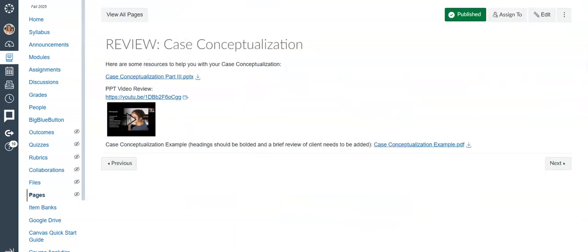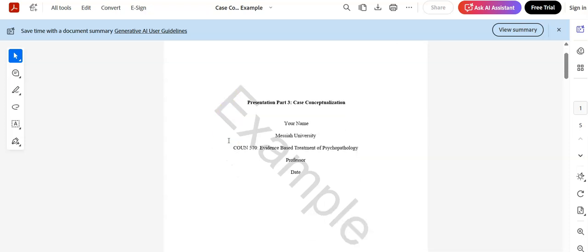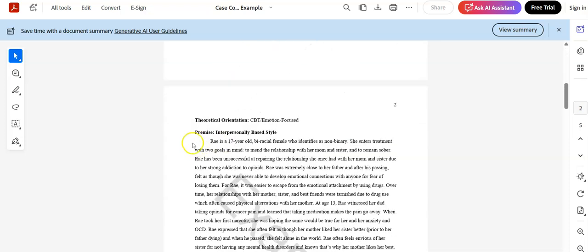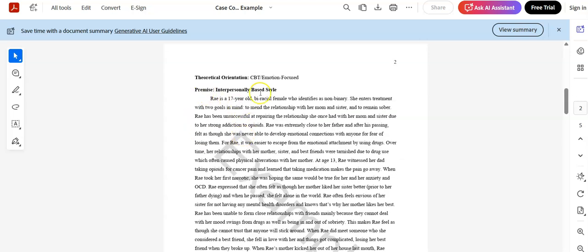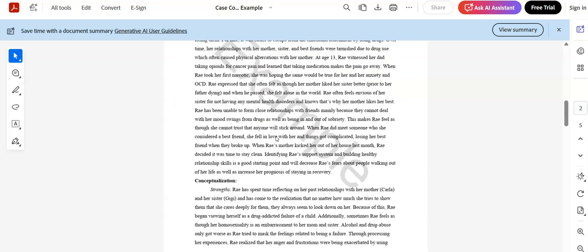Coming back to Dr. McGinnis's posting here, there is a case conceptualization example. I know students usually like to see that. If you click on that, it will take you to this page, and you're going to see the different format as required by the assignment. The theoretical orientation, your premise statement, and the type of premise statement. You're going to be using a lot of what you did for part 1 here.